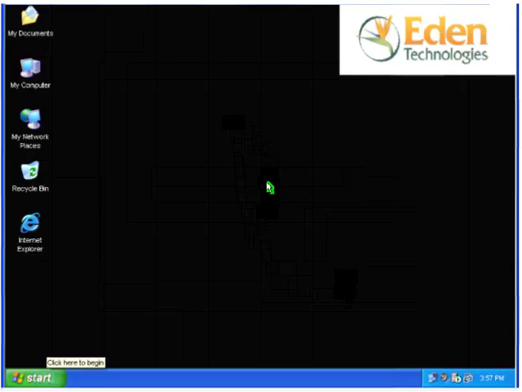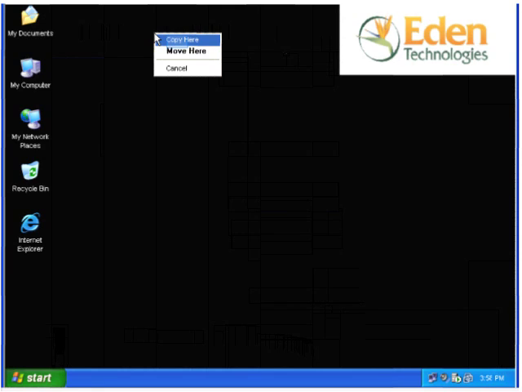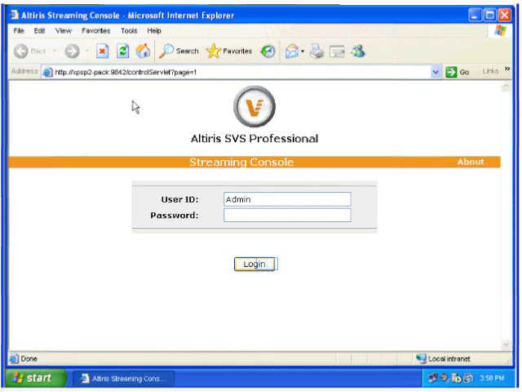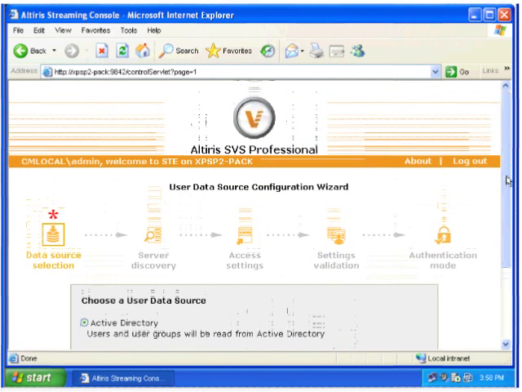Now that my computer is restarted, I will create a shortcut on my desktop for Altiris Streaming Console, then launch it. We haven't set up any security yet, so we can log in with the user ID of admin and no password. We are now logged in to Altiris SVS Professional Console.